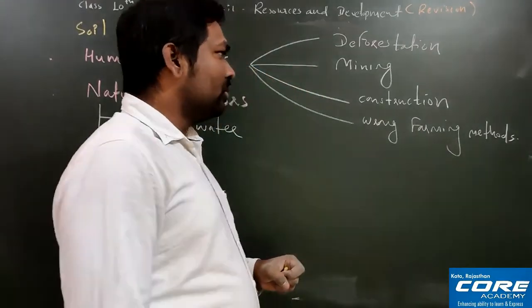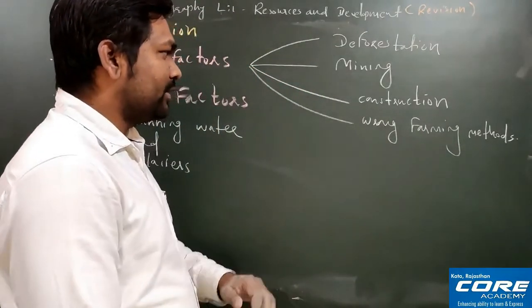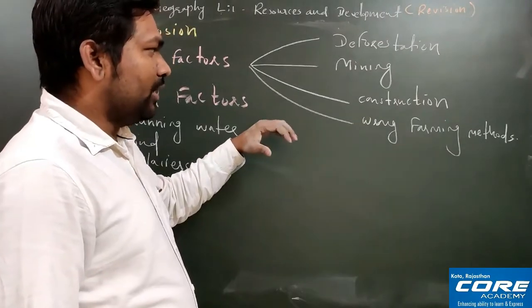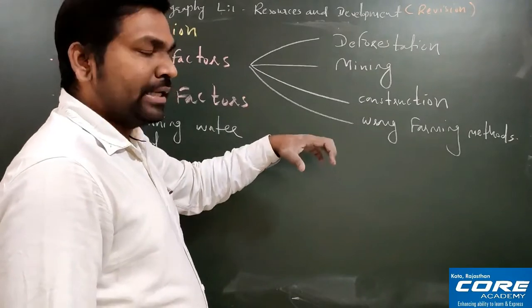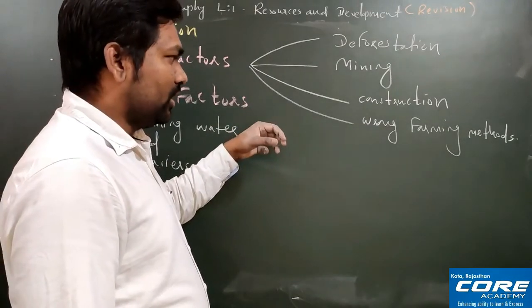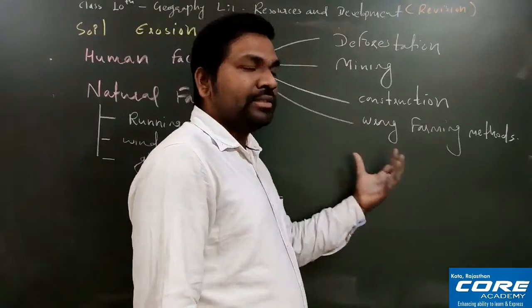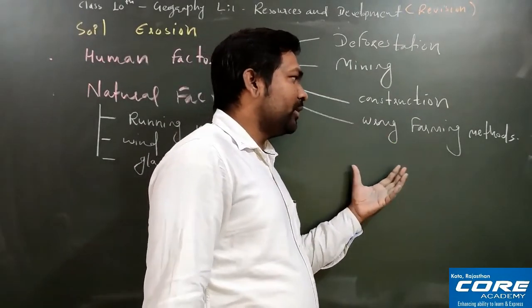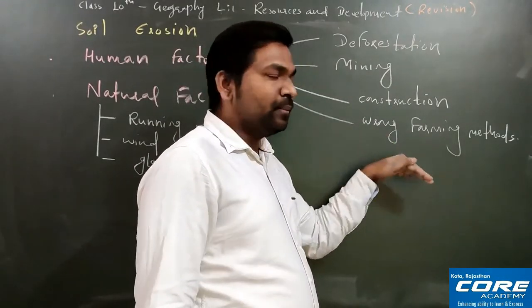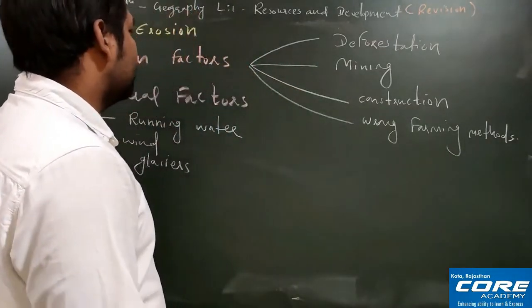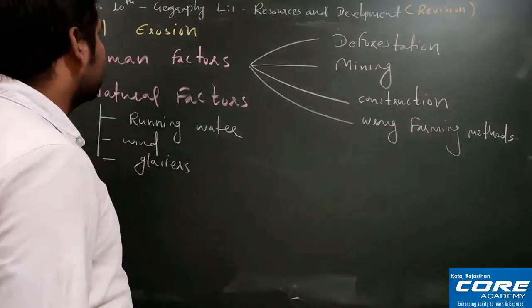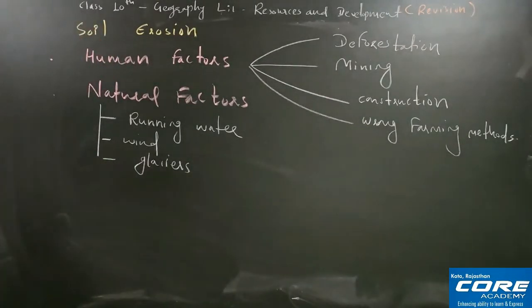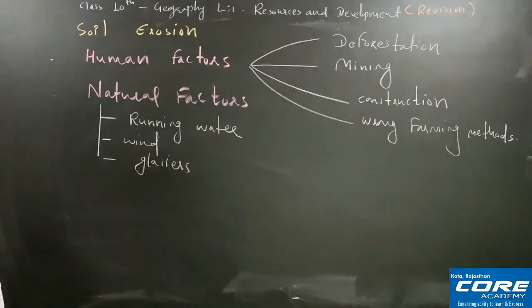Sometimes the farmers are not able to calculate where the slope is, so they are doing the farming along the slope. When they do the farming along the slope, the water can easily damage the soil in a more intensive manner. So we should always try to do cultivation against the slope of the land. This is also one thing that we should take care of. Apart from that, overgrazing is also responsible for soil erosion. So these are some very important reasons for soil erosion.